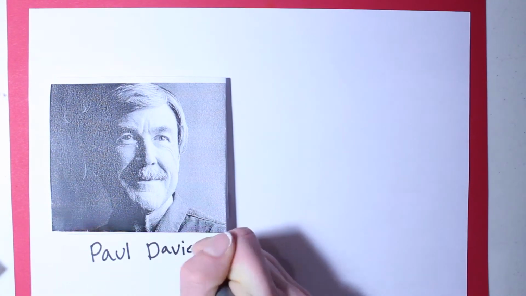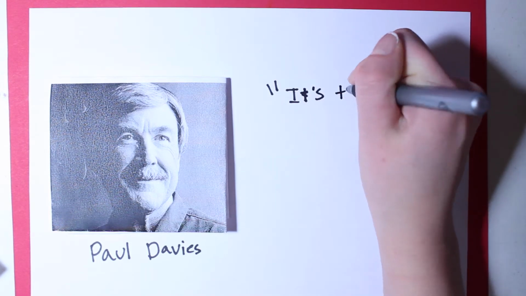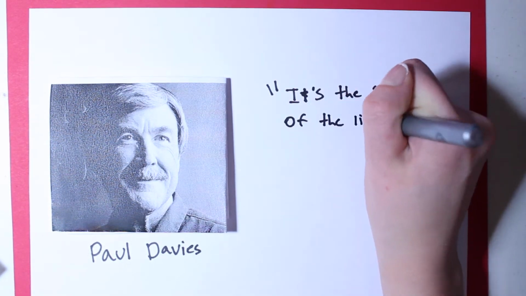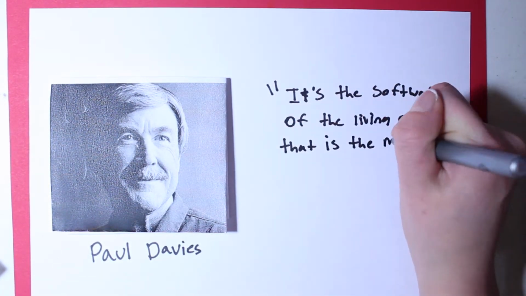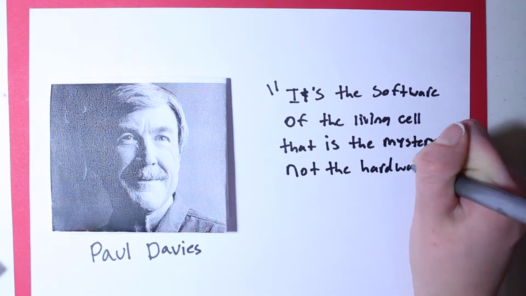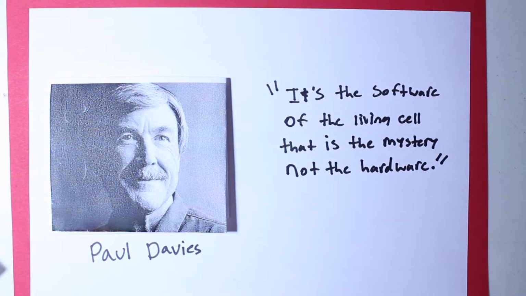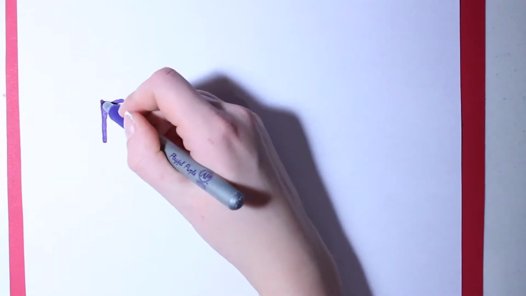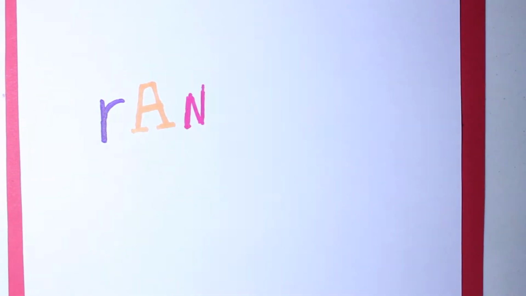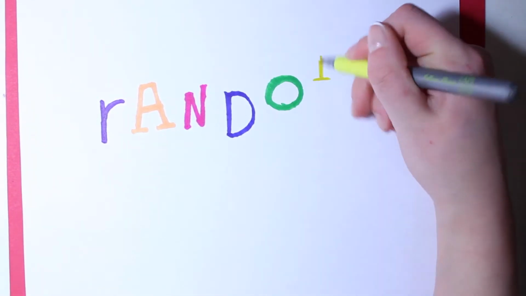Another thing to understand is what the information is made of isn't as important as the information it conveys. Physicist Paul Davies says, "It's the software of the living cell that's the mystery, not the hardware." In other words, we know what the cell is made of, but how it was told to arrange itself is what we don't know. Randomness is considered the key to this problem, but how much randomness would it take for the cell to develop?